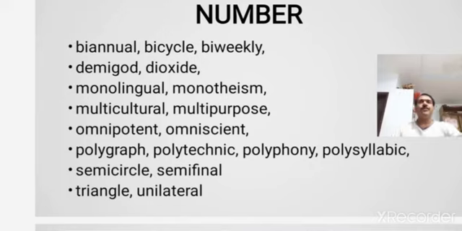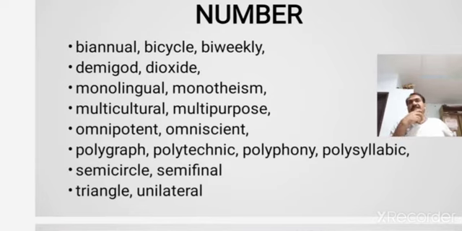And in the next word, unilateral means of an action or decision that is performed by or affecting only one person or group. It refers to only one. Unilateral, unanimous, sometimes you call it a unanimous decision. That means all of them have taken only one decision, or the decision has the support of all the persons.